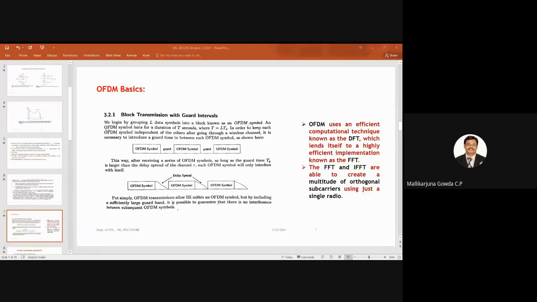So this is one OFDM symbol, this is another OFDM symbol, and if the guard band between these two OFDM symbols is much greater than the channel delay spread, then I will be able to avoid the intersymbol interference between these two OFDM symbol blocks. But as I said, within this OFDM symbol, there will be an intersymbol interference. Let us see how to overcome or avoid the intersymbol interference within this OFDM symbol. That is our next task. Hope I conveyed this concept.